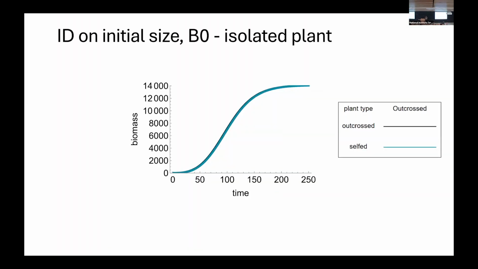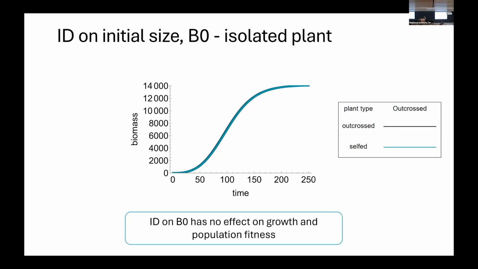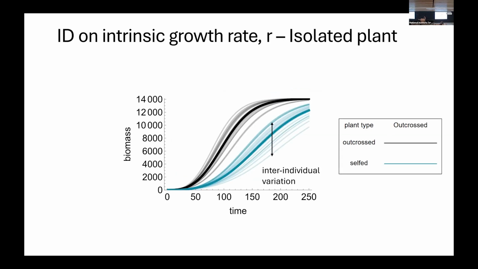So for inbreeding depression on initial size, B naught, I'm showing the growth of an isolated plant. So we have the biomass over time for an outcrossed individual in black and a self individual in blue. And as you can see, there is hardly any difference in their growth. So just to save time, I'm just going to tell you that when plants compete in populations with different selfing rates, we did not see any effect on growth and on population fitness. So I'm skipping this part.